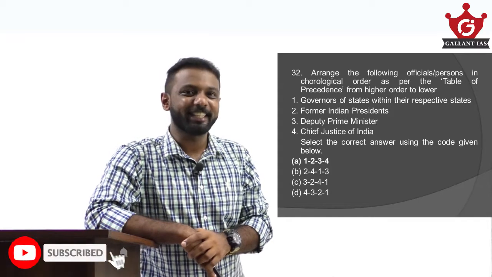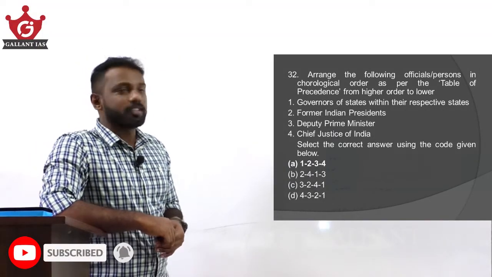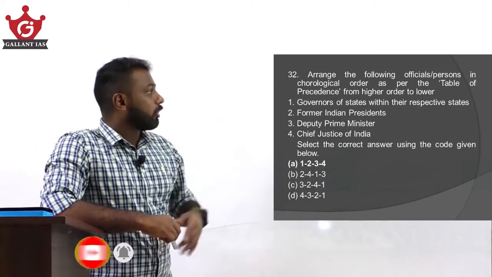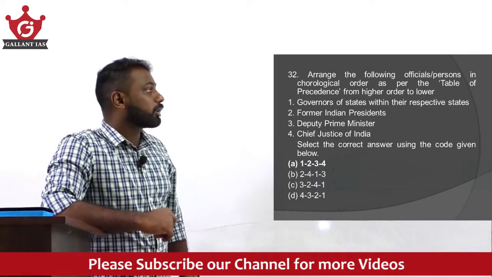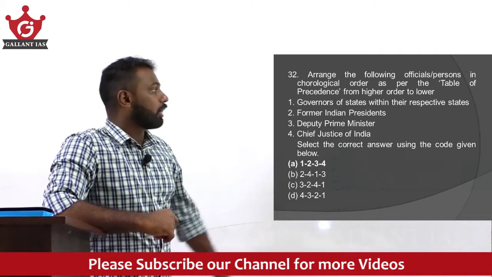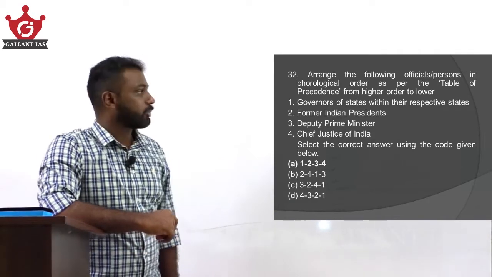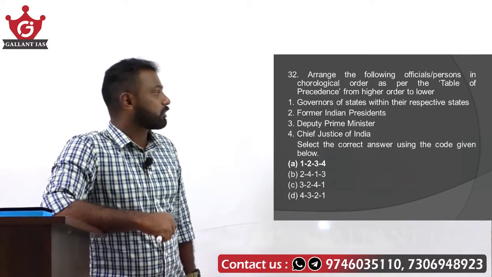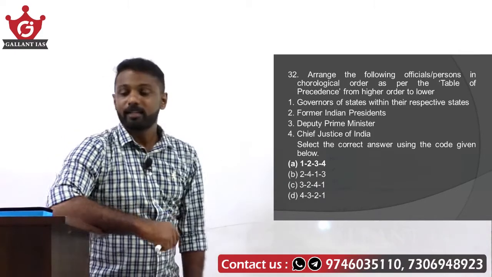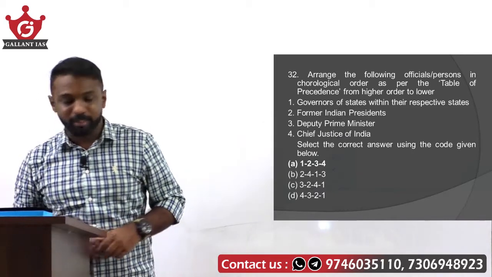The question for today is: arrange the following officials or persons in the chronological order as per the table of precedence from higher order to lower. One, governors of states within the respective states; two, former Indian presidents; three, deputy prime minister; four, chief justice of India. Select the correct answer. See, the table of precedence is nothing but a rank